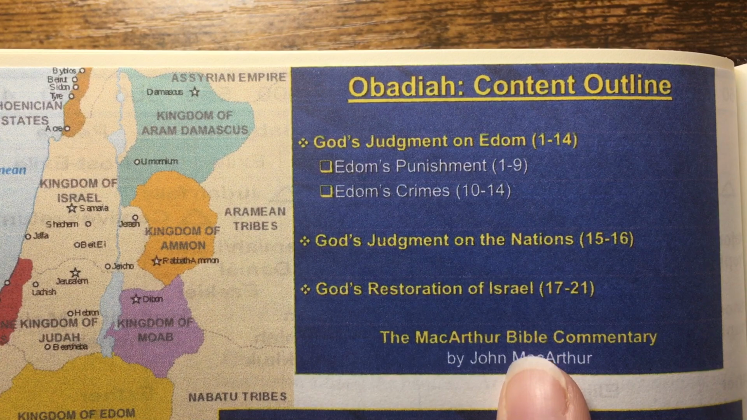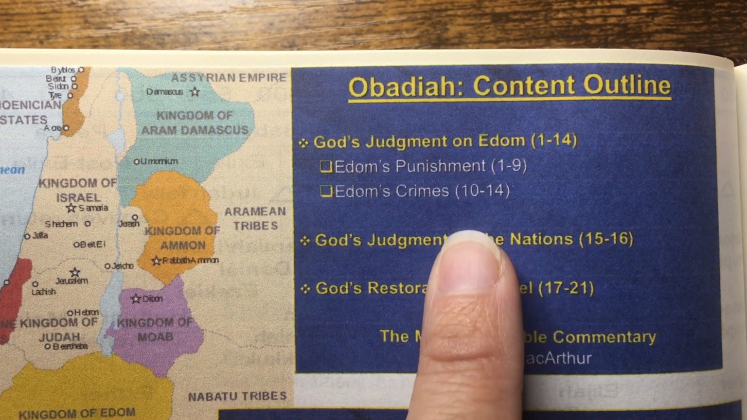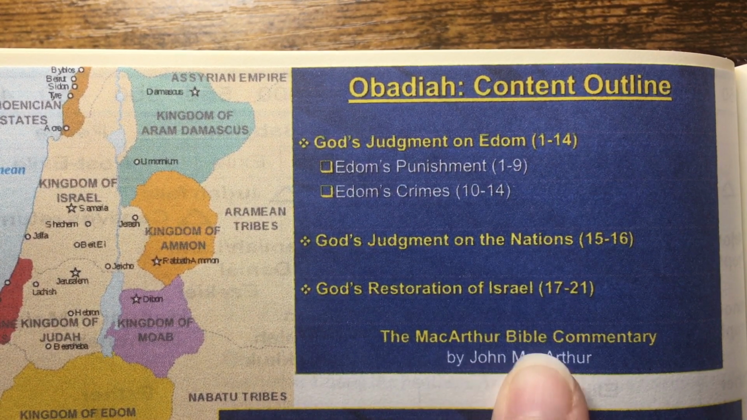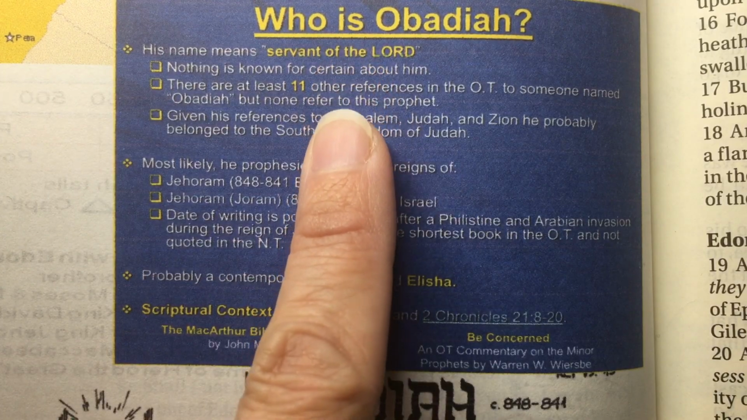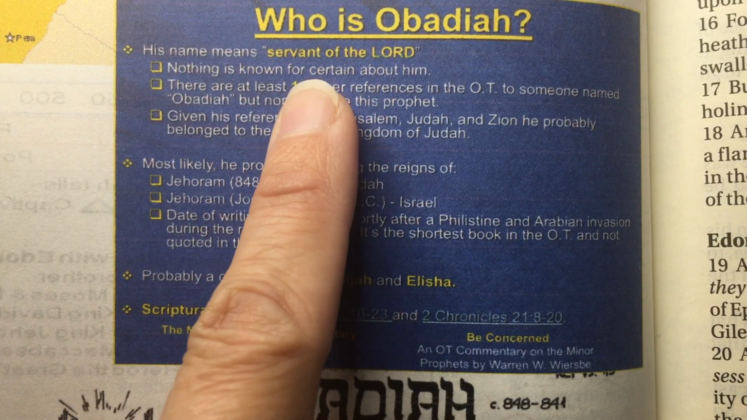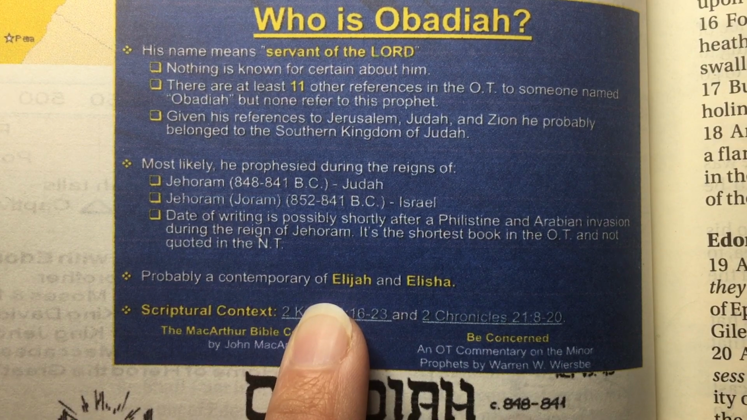And then over here we have an Obadiah, the content outline. And this is from the John MacArthur Bible commentary. And here's one on who is Obadiah. His name means servant of the Lord. And I won't read all this because I know you can just grab it from me.